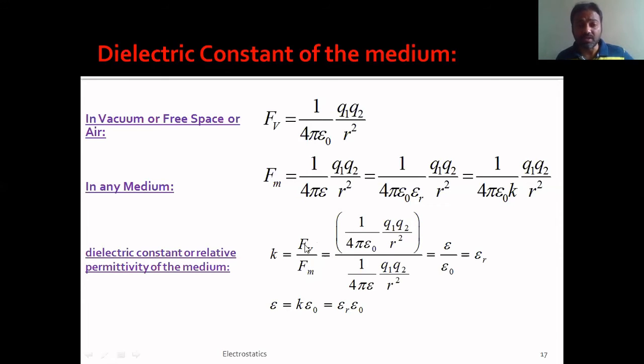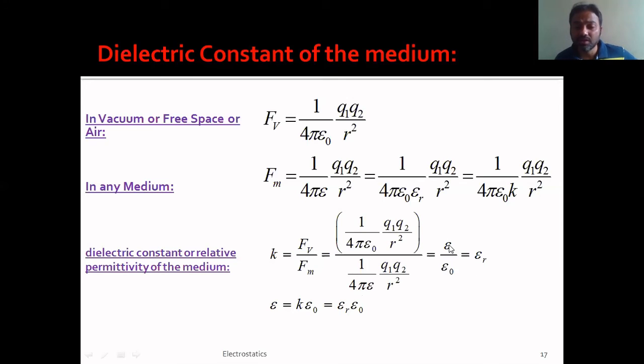If I replace Fv with its equation, I can write it as Q1 Q2 by 4 pi epsilon 0 r square, and I can write Fm as Q1 Q2 by 4 pi epsilon r square. Here Q1 Q2 and r square are common, and hence they get cancelled. 4 pi also gets cancelled, the epsilon moves to the numerator, and epsilon 0 moves to the denominator. So the dielectric constant comes out to be epsilon by epsilon 0. That means the dielectric constant is also defined as the ratio of permittivity of the medium to the permittivity of free space. This ratio is also called relative permittivity.